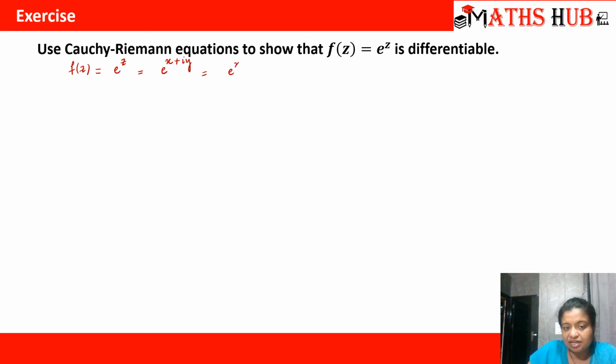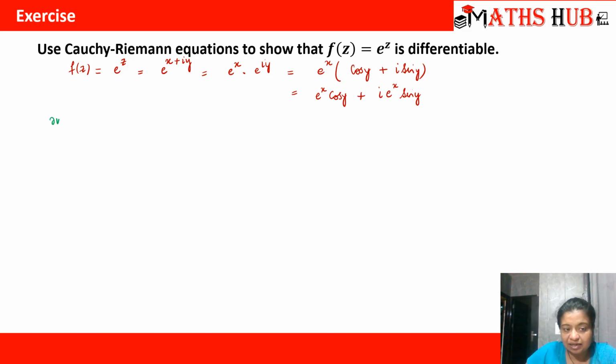So this is e raised to power x into e raised to power iota y, which is cos y plus iota sin y. So we get e to the power x cos y is the real part of this function, and e raised to power x into sin y is the imaginary part of this function, right?